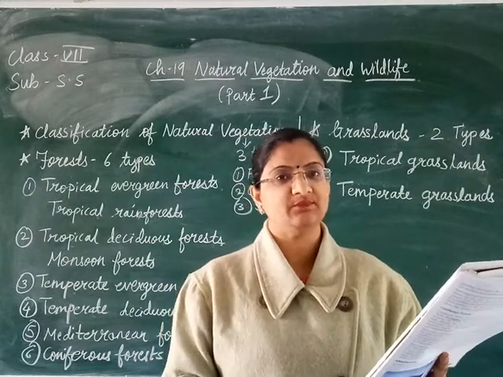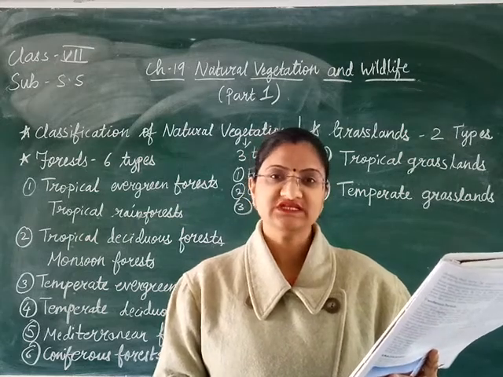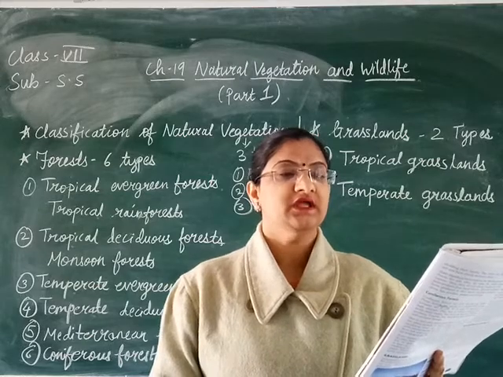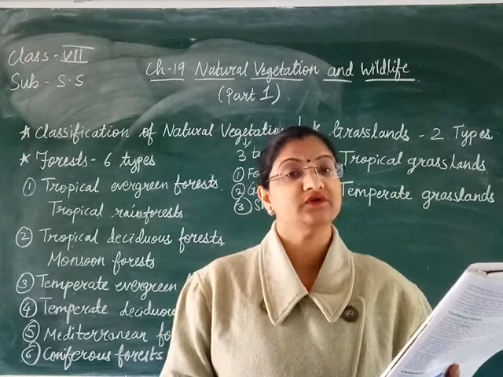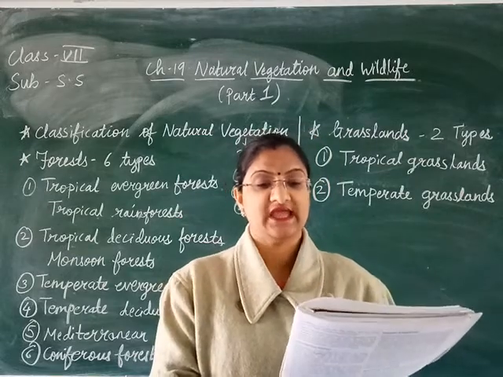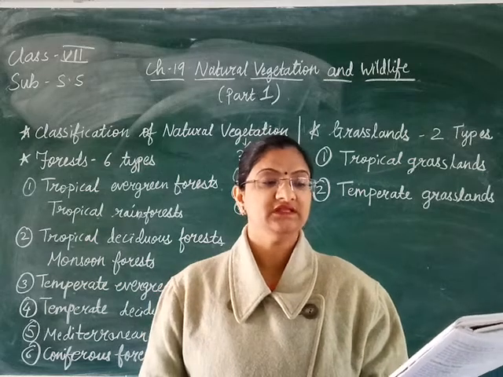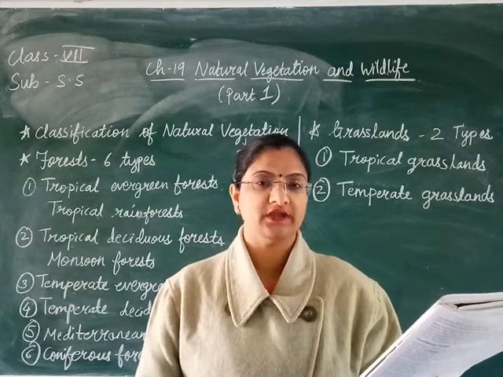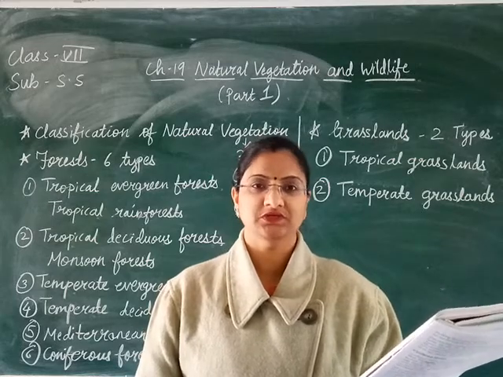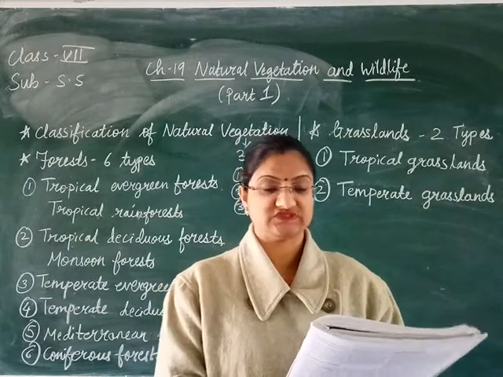The next one is the temperate deciduous forest. Now where are these forests located? These forests are located in the coastal regions where there is cool temperature, plus moderate rainfall. So in such places you will find the temperate deciduous forest, and the main areas of this forest are Western Europe, Northeastern China, South Korea, Northeastern USA, Japan, Southern Chile, and New Zealand. So in all these places you will find the temperate deciduous forest.